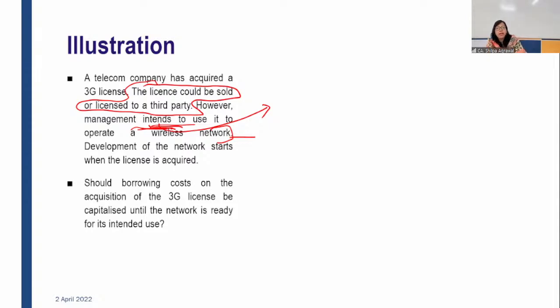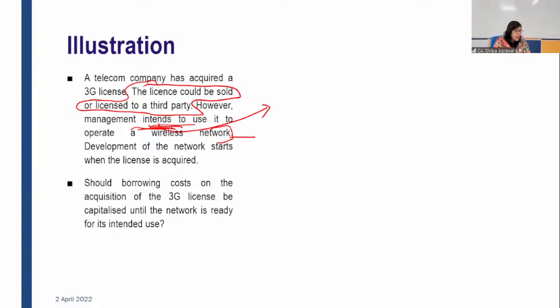If I am having a building, a house, I can renovate it as a shop. I can give it to a tenant. I can stay in it, I can occupy it. It can be an owner-occupied property also. It can be rented out also, to a family, or to businessmen. So different alternative uses are there, but what is your intention to use, that will count, because that will tell you how it is to be used, intended use or sale. That is what is mentioned in the question. Sorry, in the standard.